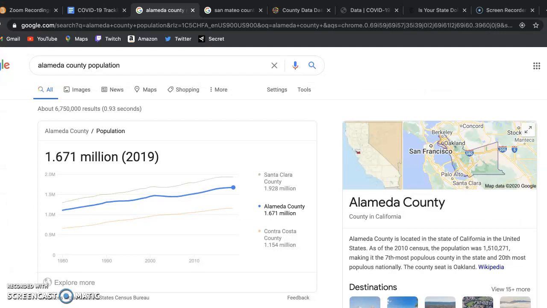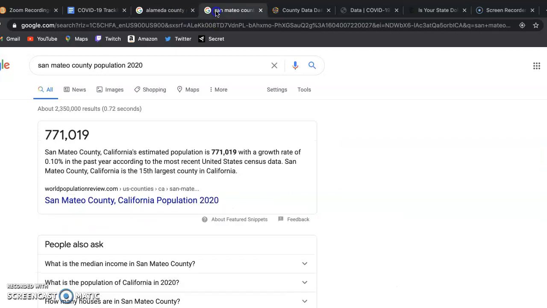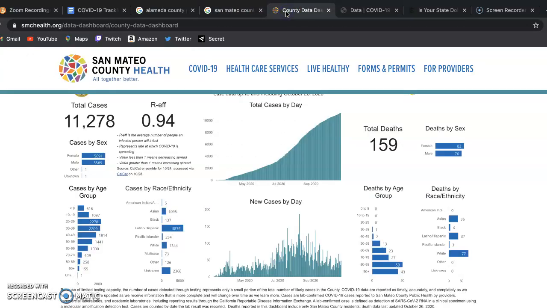So, if we just go ahead and take a look, Alameda County is at 1.67 million, which probably now is closer to the 2 million range. And then I compared that with San Mateo County, which is at 771,000. Not too close to Alameda County. It's just going to show you the difference between the two because of the population size and things like that.